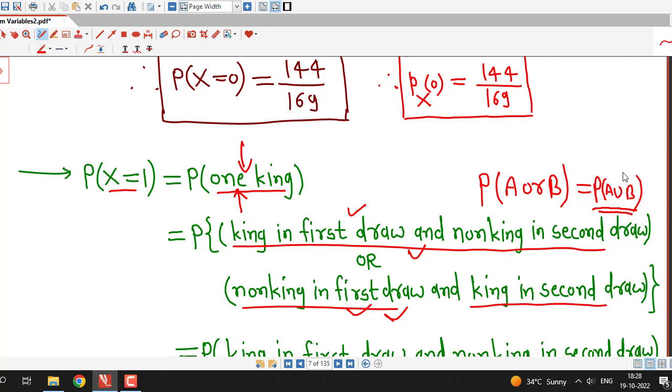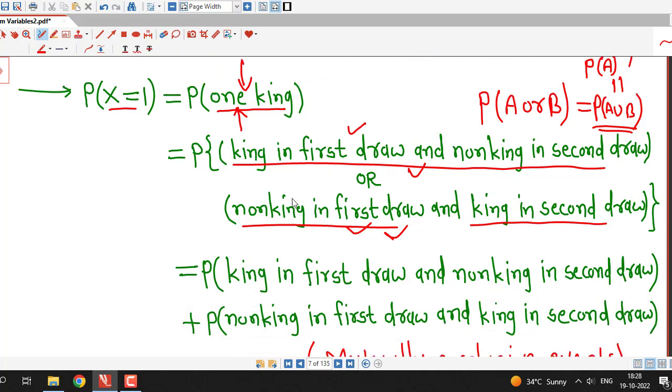And we know that if these 2 events are mutually exclusive, the probability of their union will be equal to the probability of A plus the probability of B. Therefore, the probability of this event is equal to the probability of king in first draw and non-king in second draw, plus the probability of non-king in first draw and king in second draw.